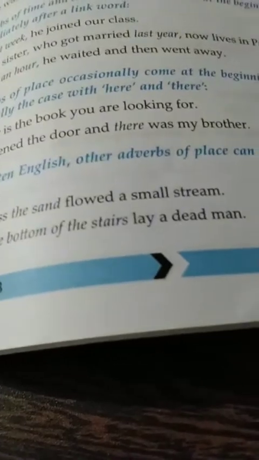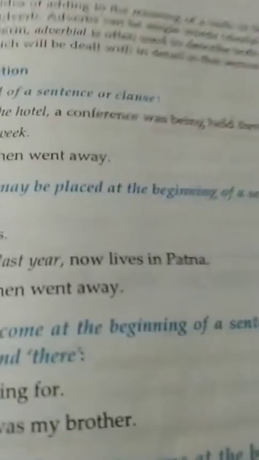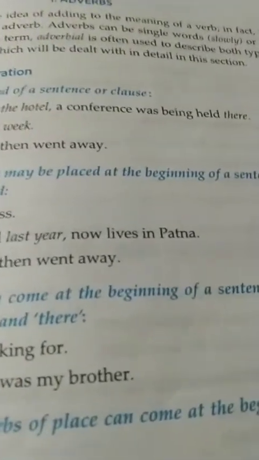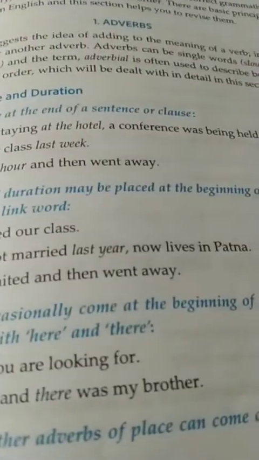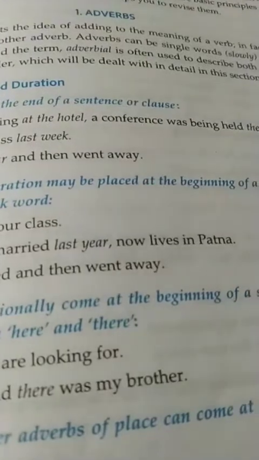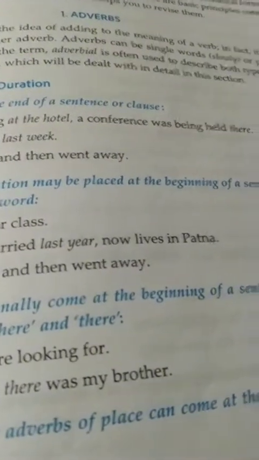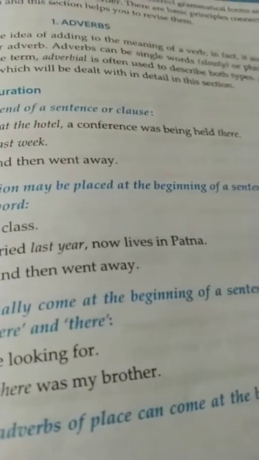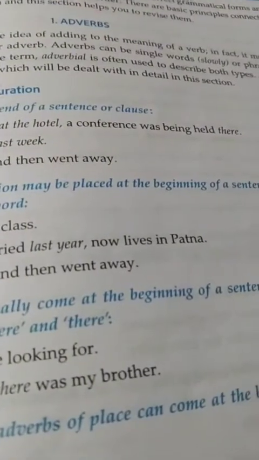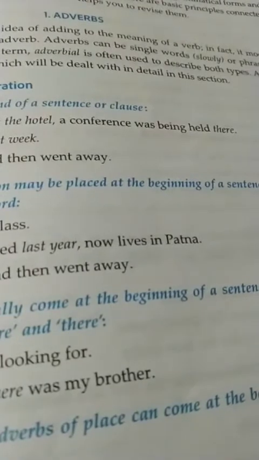Now, the next important thing I was telling you about adverbs of place and time: when we use an adverb of place and time in the same sentence, what is the usual word order? The usual word order is place, and then comes time.